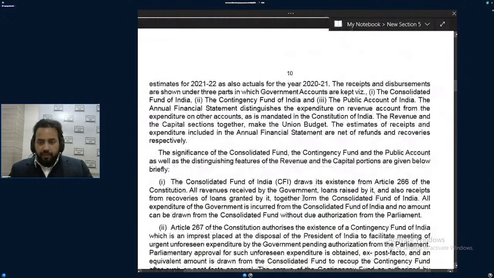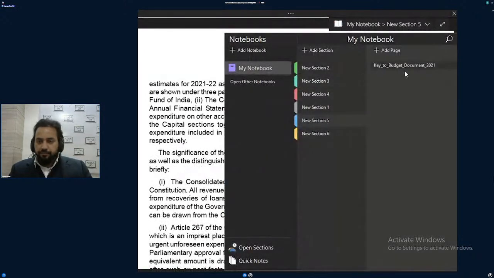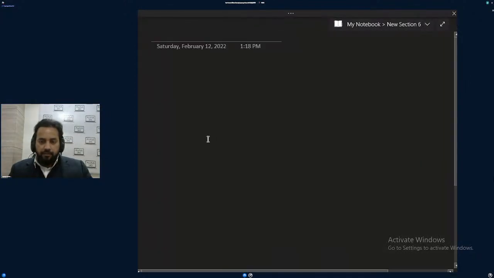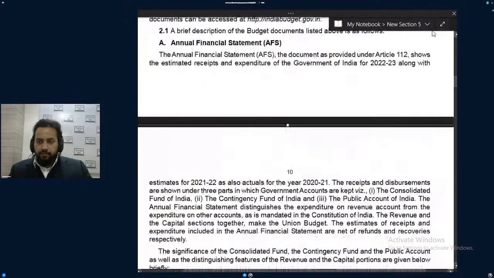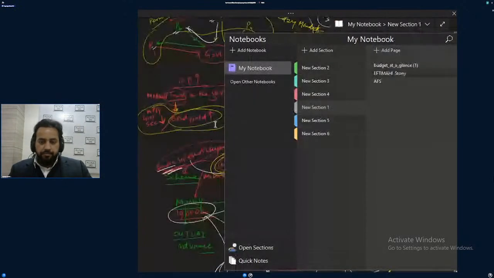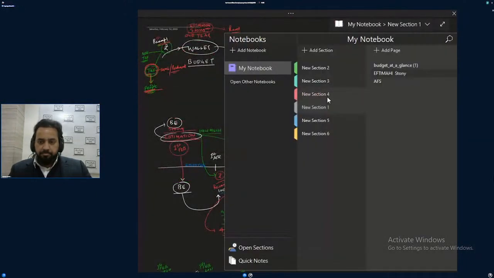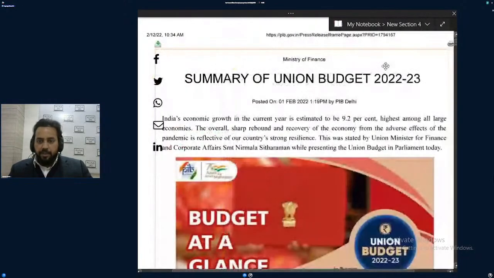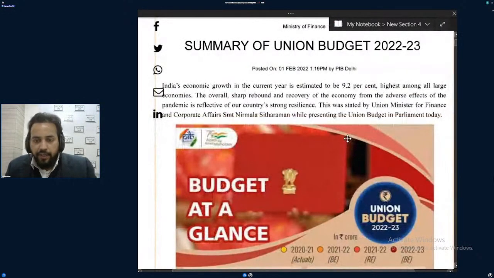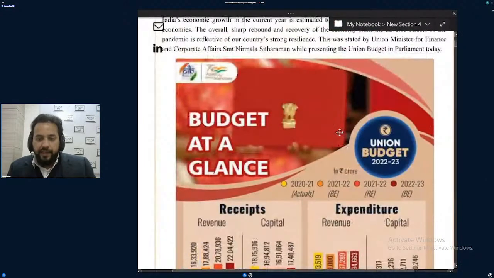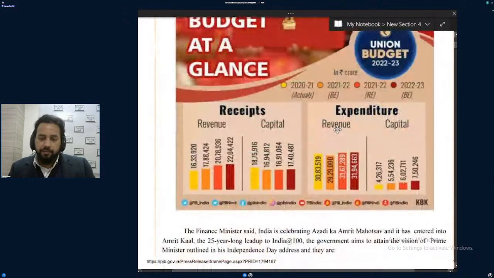So yeah, now come to that. This is the budget. Yeah, the summary of the Union Budget. This you need to read, okay? And here you will understand where the government is going to spend.